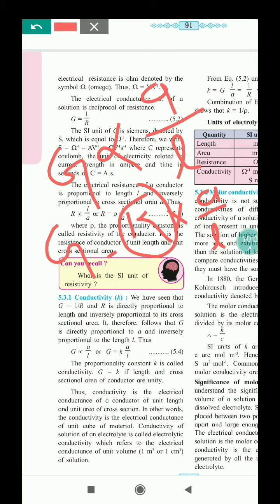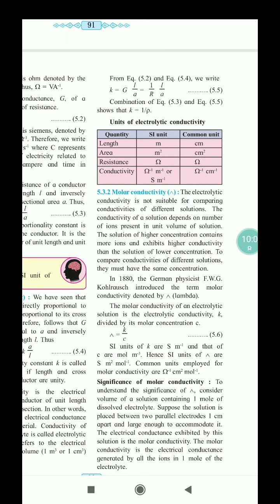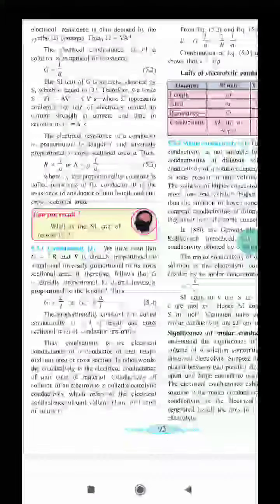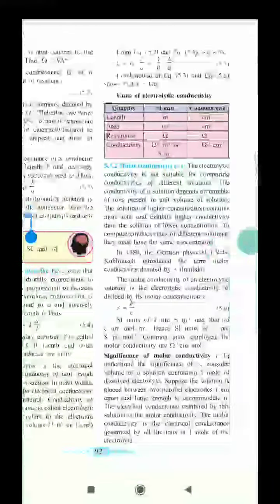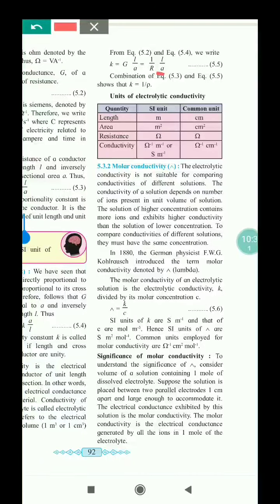1 centimeter cube. That is, K is equal to G L upon A, which is equal to 1 upon R into L upon A. Combining equations 5.3 and 5.5, we can prove that K is equal to 1 upon rho.